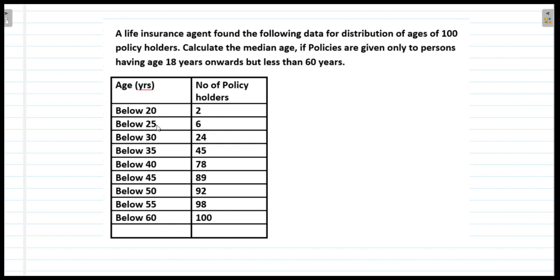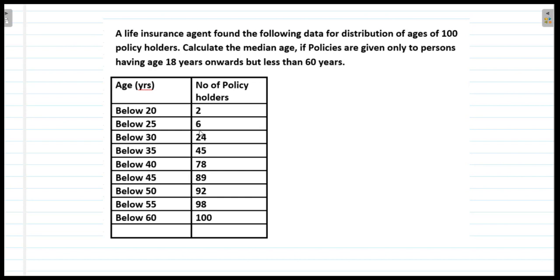Below 25 there are 6 policy holders. It means there are 6 policy holders whose age is less than 25. It means the age less than 25 means the age less than 20 is also included in this.